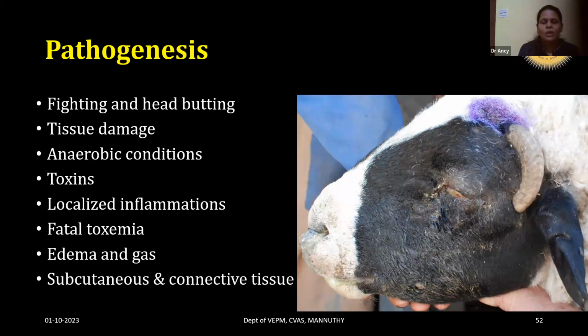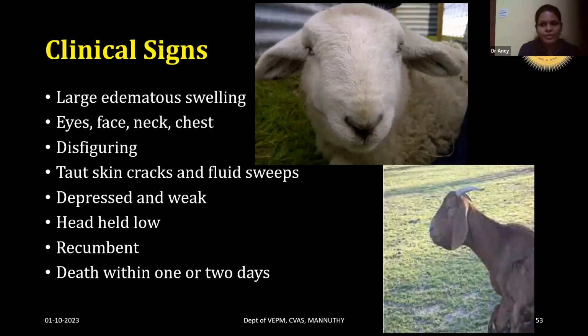And due to the severe localized inflammation, there will be edema formation and gas formation. And usually the subcutaneous tissue and the connective tissues are affected. In the case of big head disease, muscles can also be affected. So there will be large edematous swelling. The swelling will start from around the eyes, then it spreads to the face, then to the neck, and sometimes the swellings can reach up to the chest.